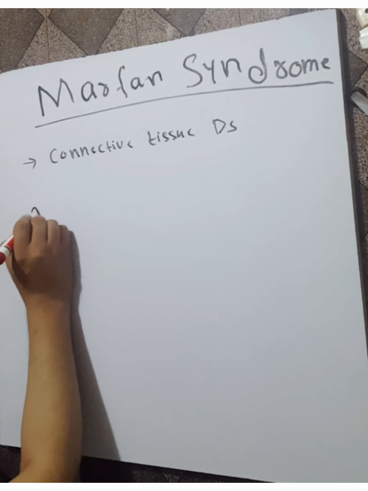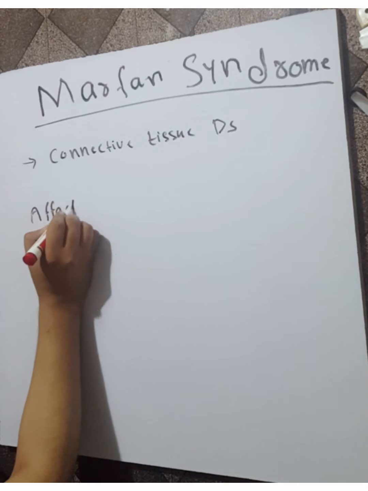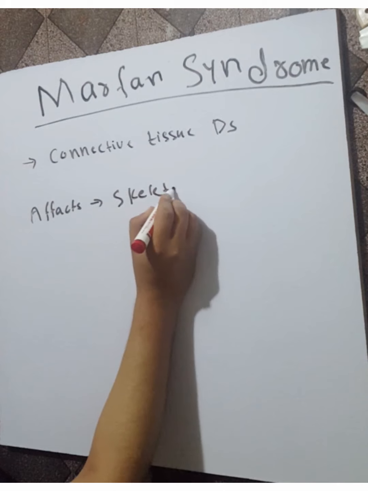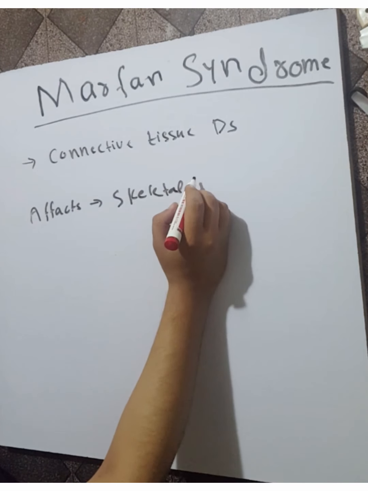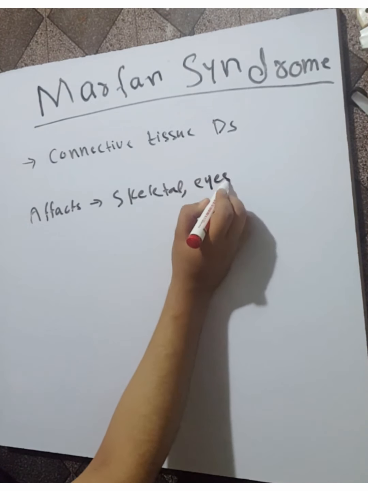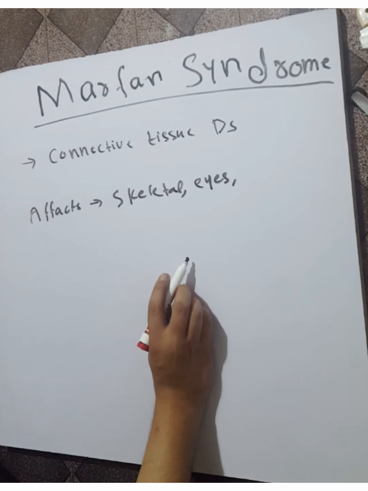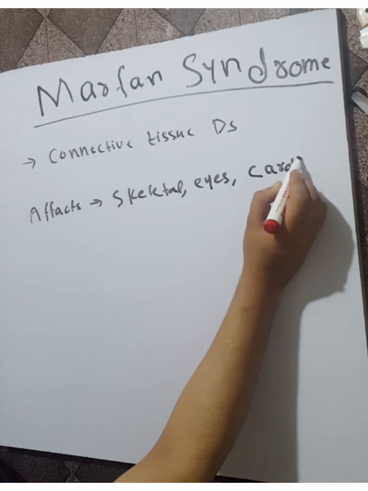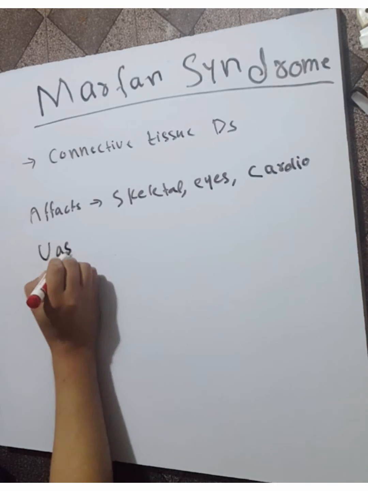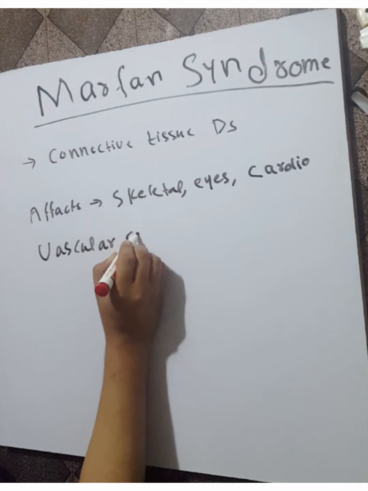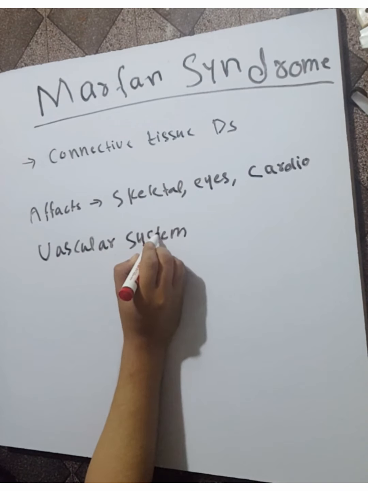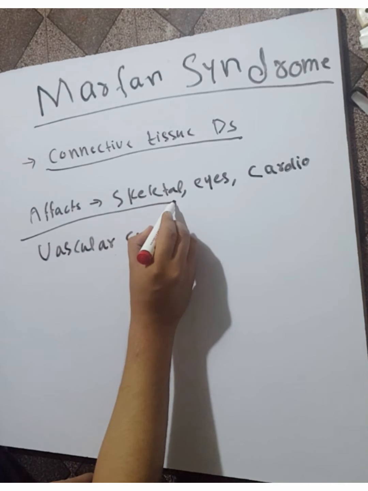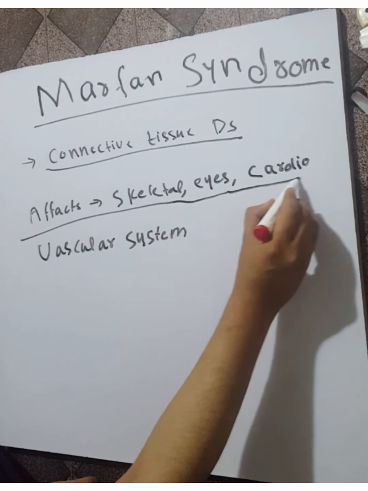They affect the skeletal system, eyes, and cardiovascular system. In Marfan syndrome, which is a connective tissue disorder, it affects the skeletal system of the human body, the eyes, and the cardiovascular system.